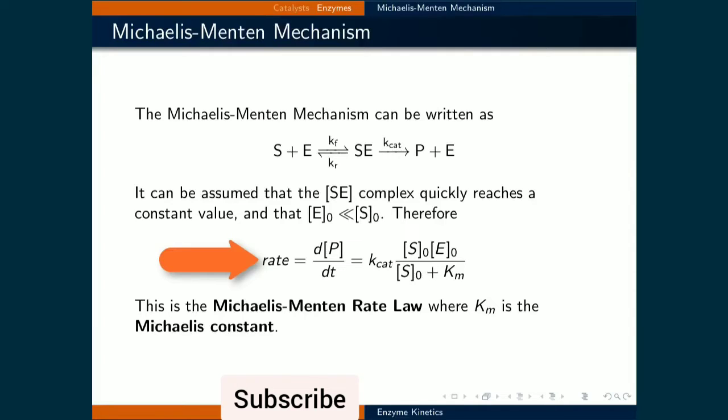the composite constant. This is the Michaelis-Menten rate law, where in this case we will call the composite constant the Michaelis constant, and this matches the simple catalyzed reaction scheme that we examined before, where we would use a Lineweaver-Burk plot to analyze the data.